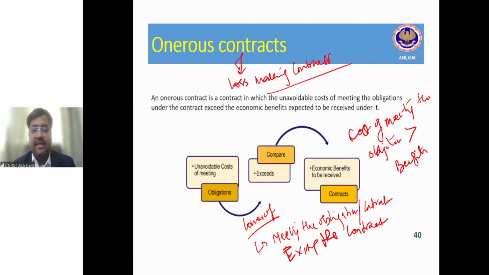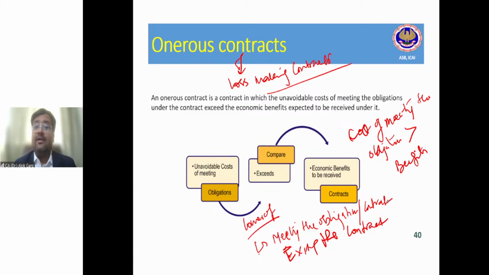Nowadays, because these are 3 to 5 year contracts, builders are saying, if there is a price hike in the raw material, if there is an inflation in the raw material for more than 5%, we will charge you extra, right? So up to 5%, they will bear it. Why? Because their profitability is enough to cover this 5% inflation. They're already factoring this 5% inflation while giving you the price. But if it is beyond 5%, they have a clause in the contract that we will charge to the customer, right? So in this case, it is not an onerous contract.